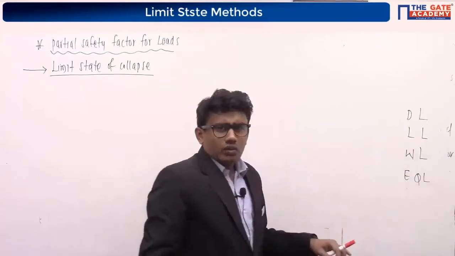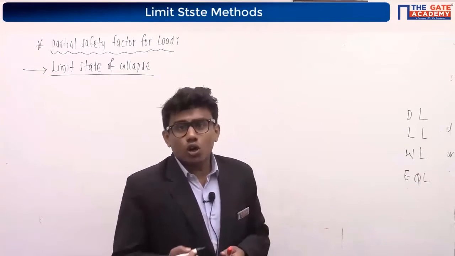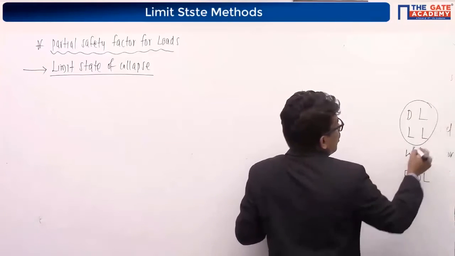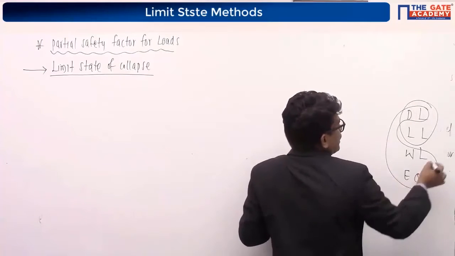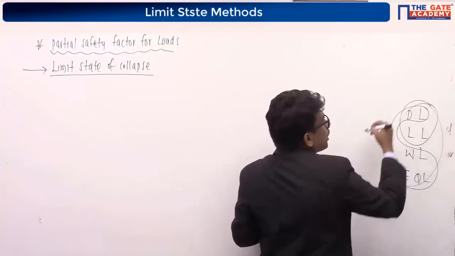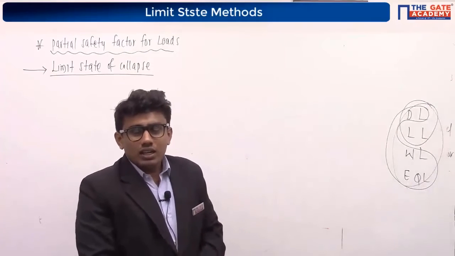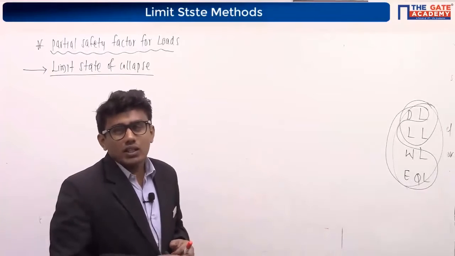We are not going to consider them separately. In a structure there will be load combinations: dead load and live load combination, or dead load, wind load and earthquake load combination, or a combination of all three. So we have to consider the load combinations for taking the partial safety factor values.